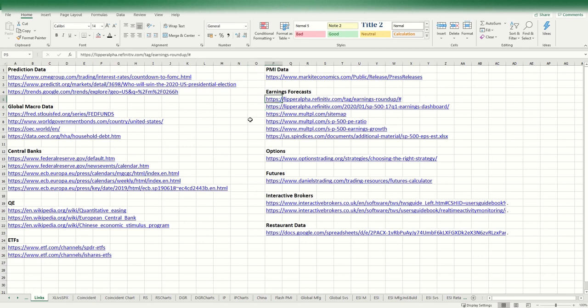It's all completely free, downloadable PDFs, and then these ones here show us the actual P/E ratio and earnings growth for the S&P 500 overall, and some additional material for different metrics for measuring the valuation of the actual stock market. So if it ever gets too overvalued, you can look at historical data from here.